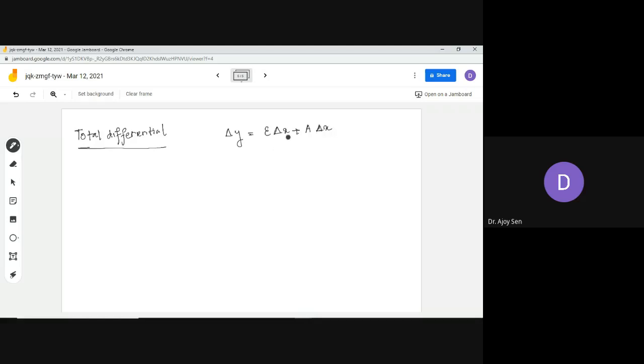If you remember, this epsilon is a very small number, and obviously epsilon tends to 0 as delta x tends to 0. This is called the total differential of the dependent variable. And likewise this a delta x part can be written in this way.